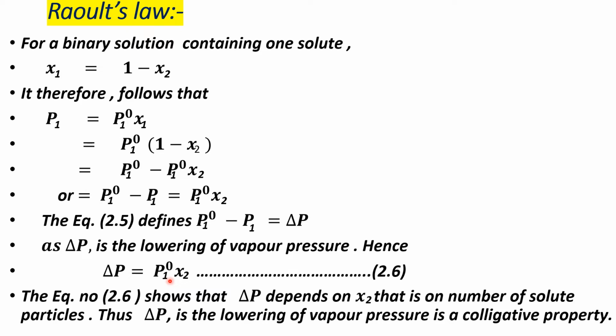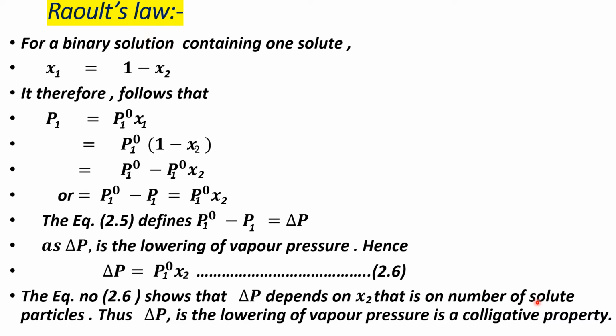Equation 2.6, delta P = P01 x2, shows that delta P depends only on x2, that is, on the number of solute particles.